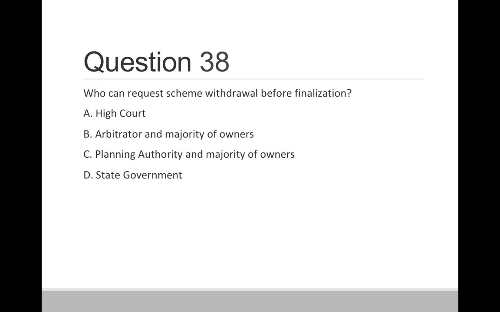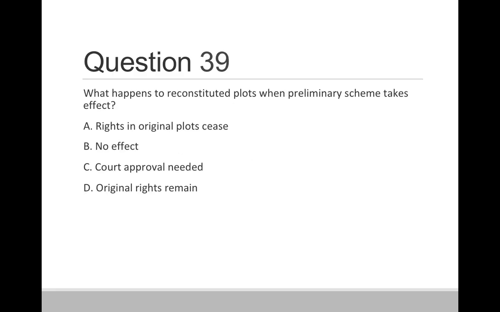Question 38. Who can request the scheme withdrawal before the finalization? Option A, high court. Option B, arbitrator and majority of owners. Option C, planning authority and majority of owners. And option D, state government. So correct answer is option C, planning authority and majority of owners.